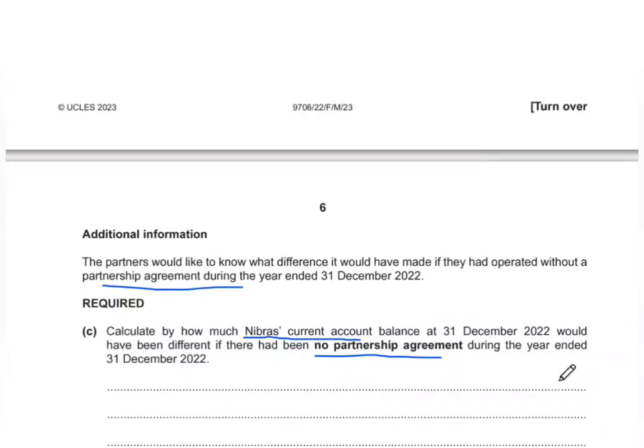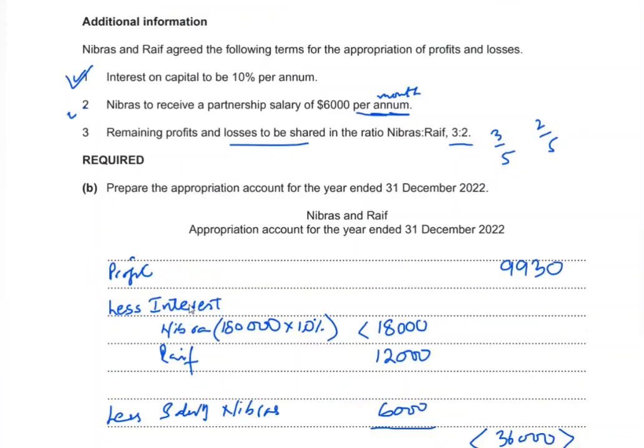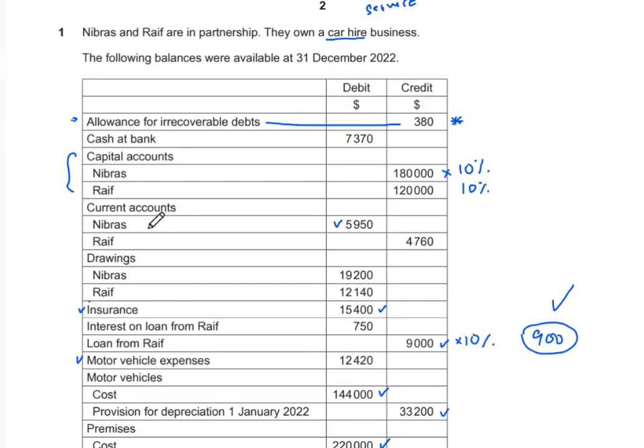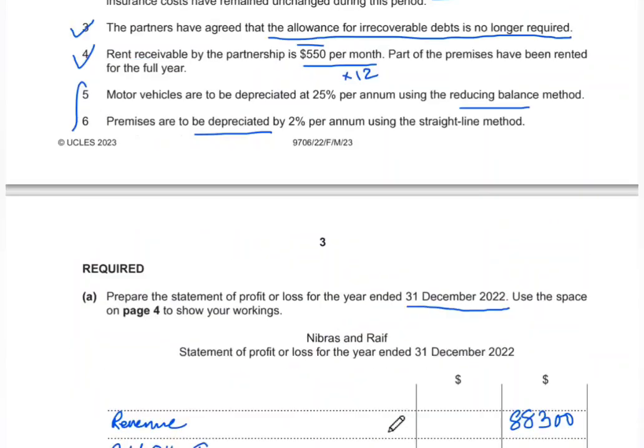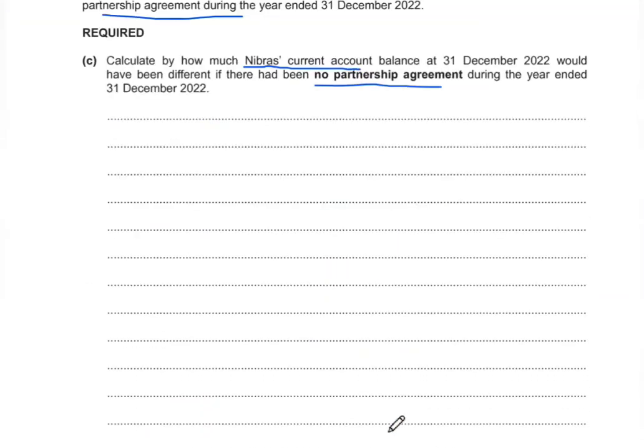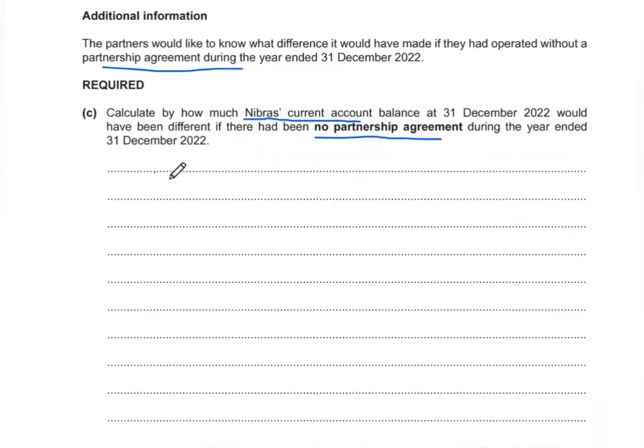Now remember, in the balance they had mentioned the current account value, so we're only referring to the value for Nebraska. This is 5950, and this is the one that was on the debit side. So you can simply do this by making a current account. For Nebraska, we'll first make a current account with the partnership agreement, because they're actually asking you for the difference between the two. So let's just draw one with the partnership agreement.